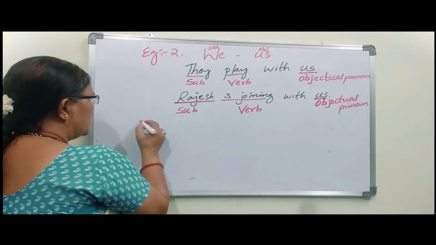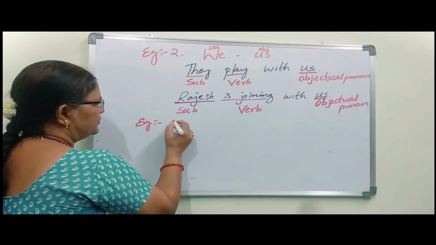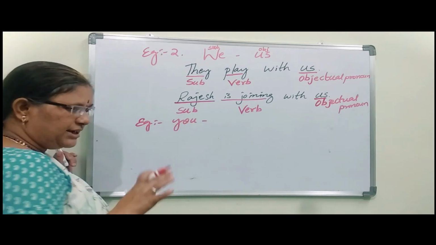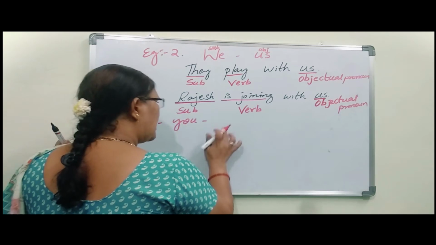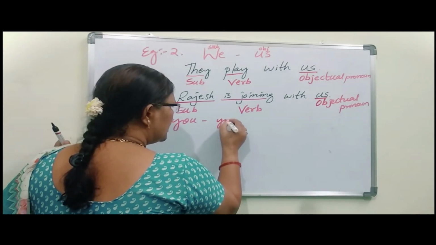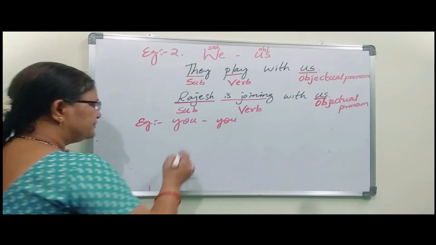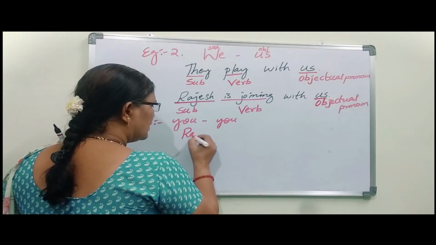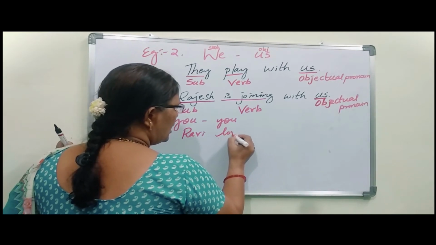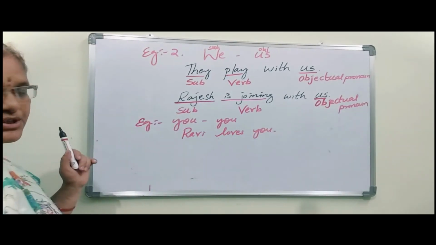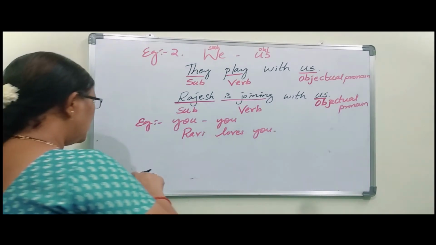Next, examples of you. For you, if the subject is also you, if it comes under the object place, then it stands as it is, you only. Okay. Ravi loves you. Ravi loves you. So Ravi is one person.